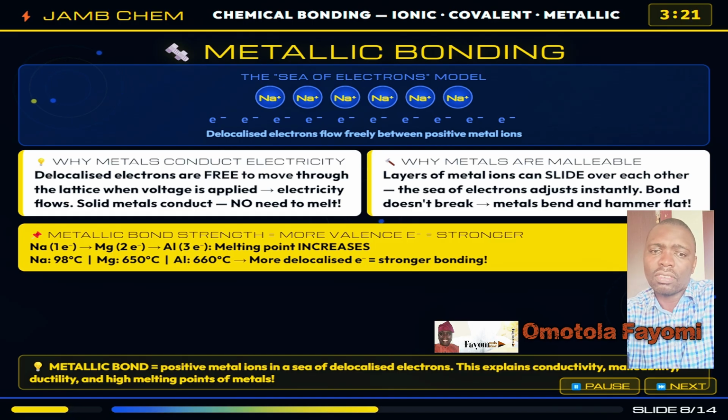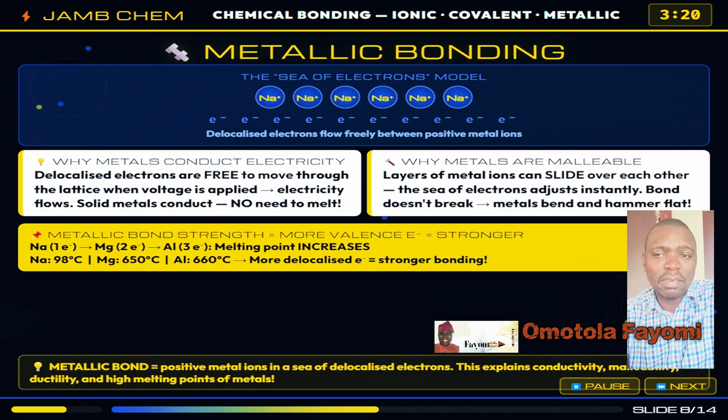Why do metals conduct electricity? Because those delocalized electrons are free to move. Apply a voltage and electrons flow in one direction, carrying charge, creating an electric current. Metals conduct electricity even in the solid state, no need to melt them, unlike ionic compounds.